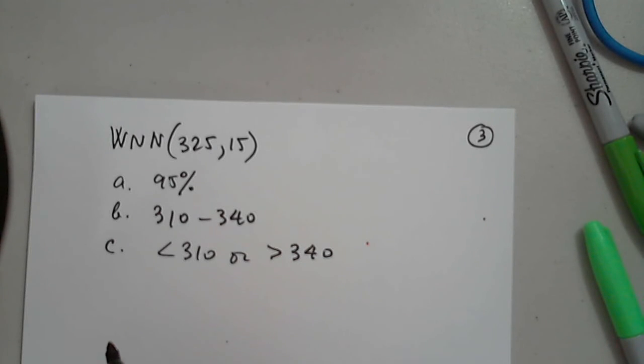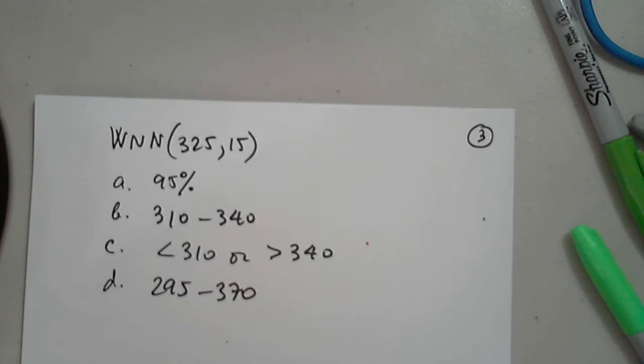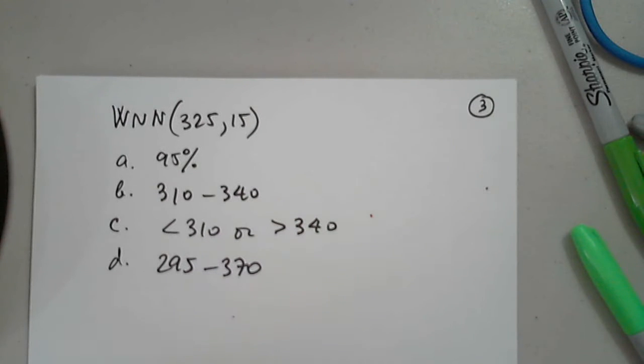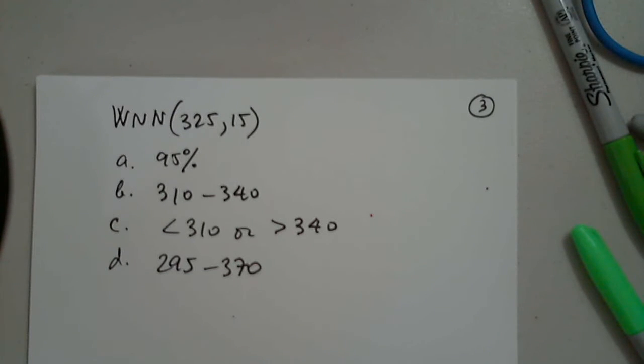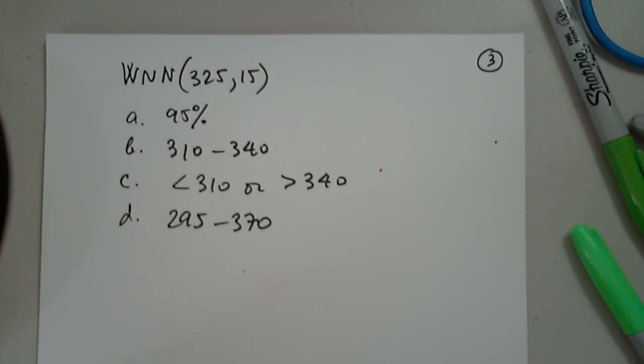And what percentage of between, okay, 295 and 370. Now, since this is very similar to the previous one, can you just choose one of these, A, B, C, D? So we can move on? Because it's, which one? A. Okay, about 95% of will be between what weights?